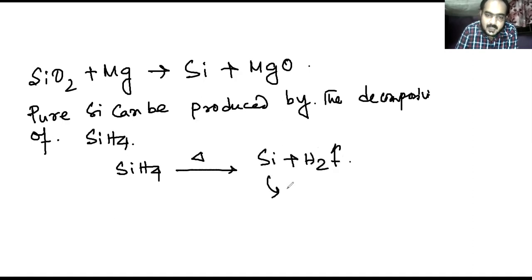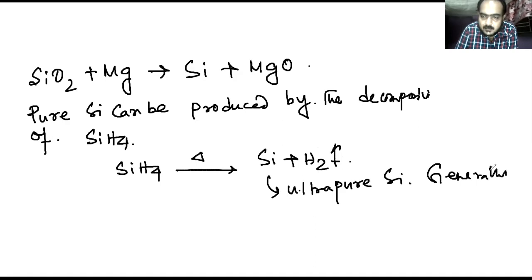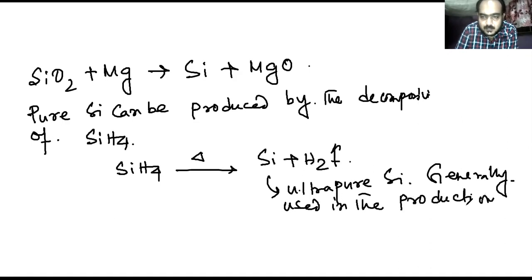This is the ultra pure silicon, generally used in the production of semiconductors.